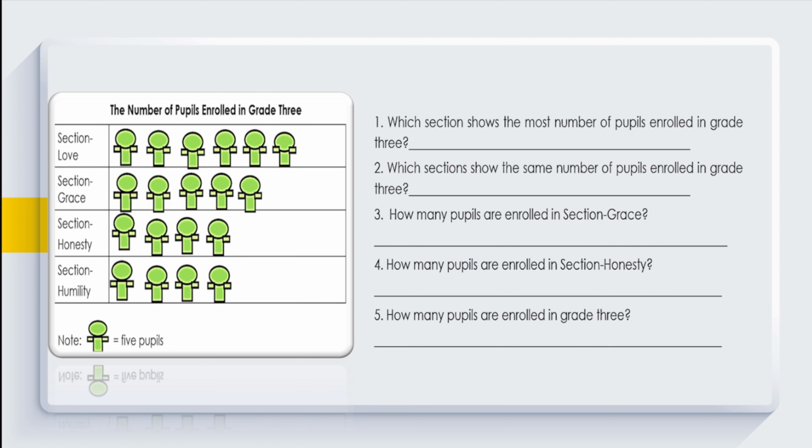1. Which section shows the most number of pupils enrolled in grade 3? 2. Which sections show the same number of pupils enrolled in grade 3? 3. How many pupils are enrolled in section Grace? 4. How many pupils are enrolled in section Honesty? 5. How many pupils are enrolled in grade 3?